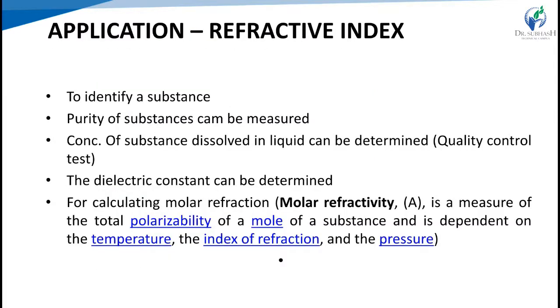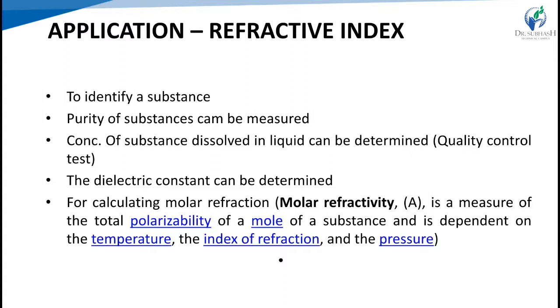The applications of the refractive index: identity of a substance and purity of a substance can be calculated. It is an intrinsic property of a substance, similar to the boiling point and melting point. We can determine the purity of substances or molecules, determine the concentration of aqueous and alcoholic solutions and binary mixtures; the refractometer is used for the analysis of binary mixtures.